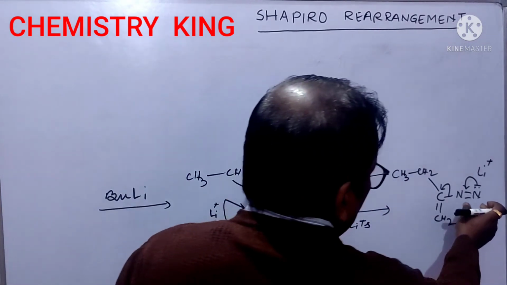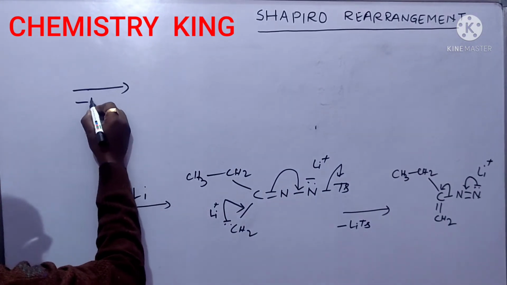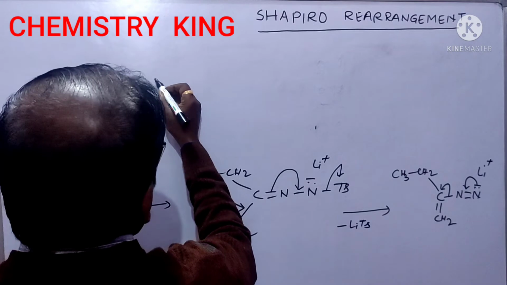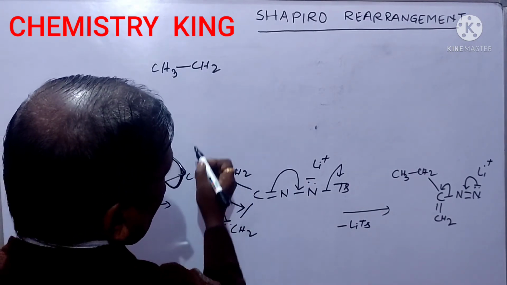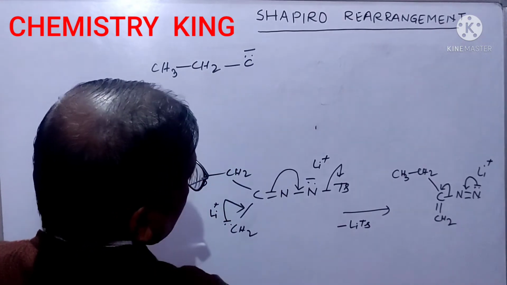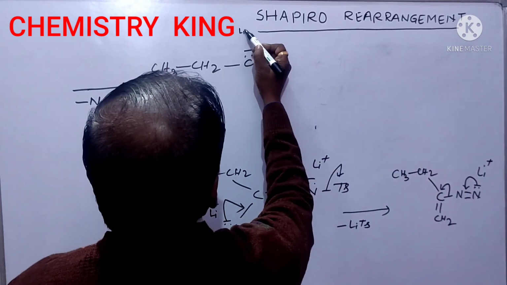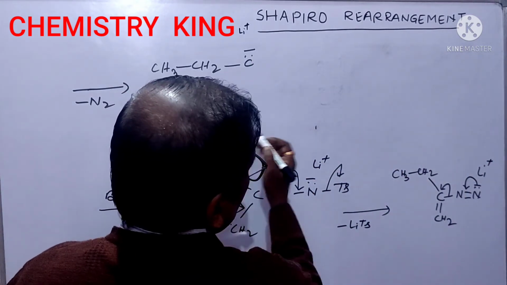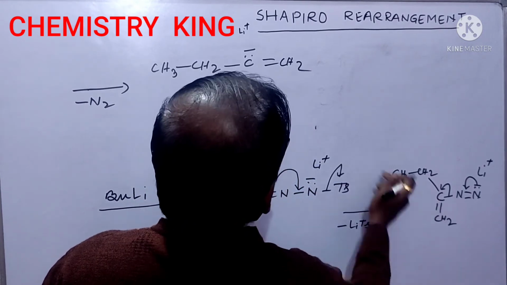This nitrogen gas will be eliminated, it is released as nitrogen gas, and the situation is this: CH3, CH2, C minus, and this lithium ion will come here, Li plus, and double bond CH2, this. Okay.